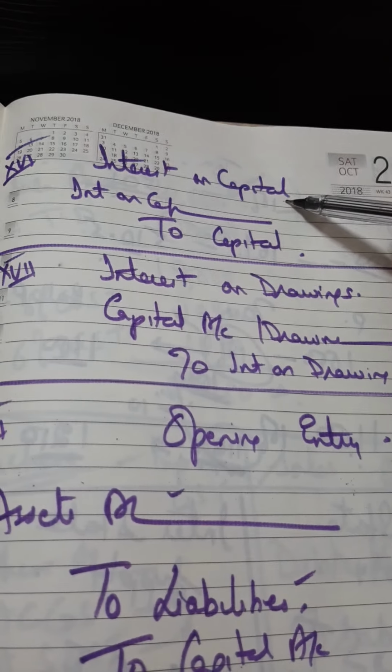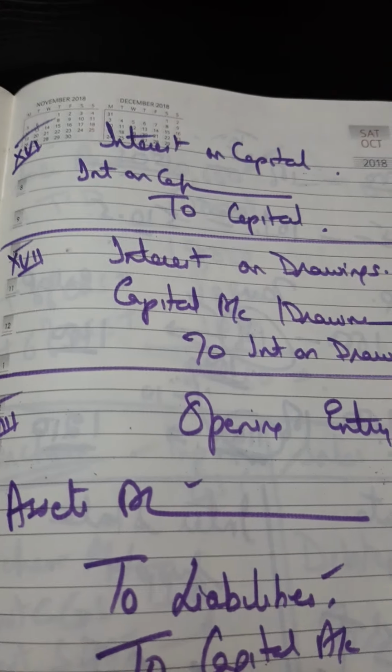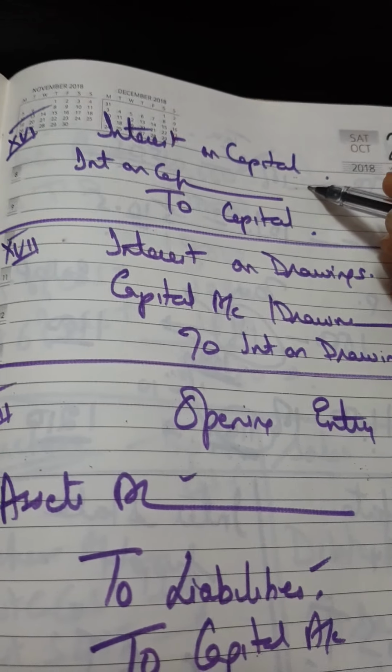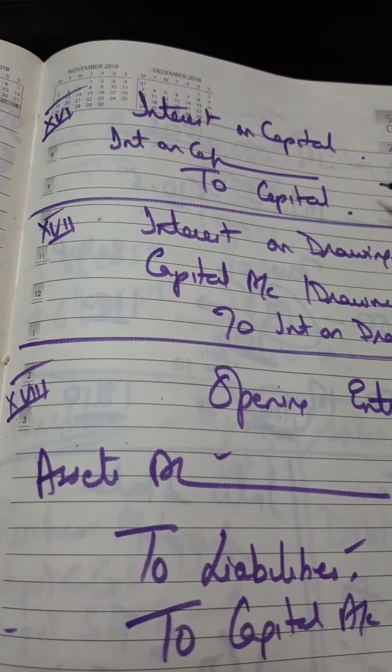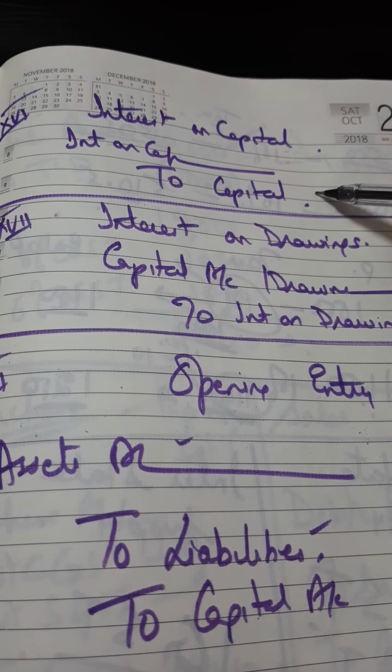Then comes interest on capital. Interest on capital is basically an expense for the firm. So it will be debited, and we have to give this interest on capital to the partner or the proprietor. So his capital account will increase, so it will be credited.